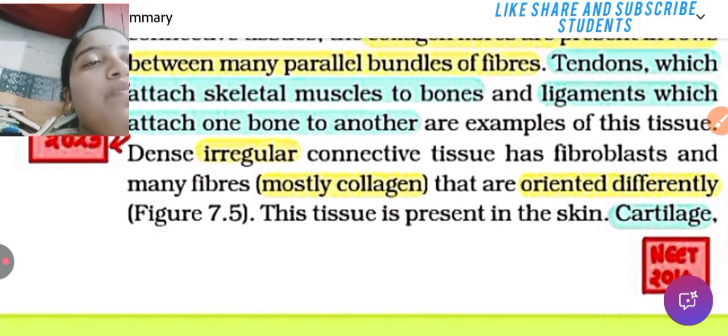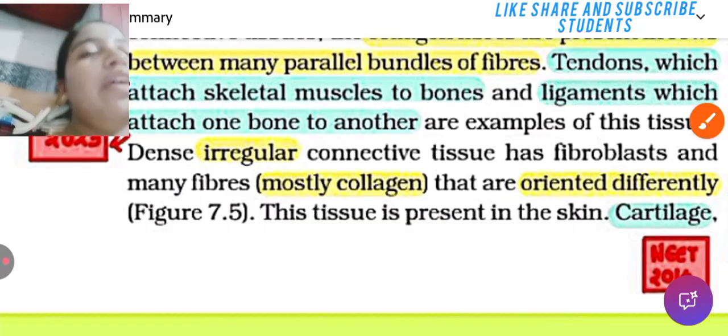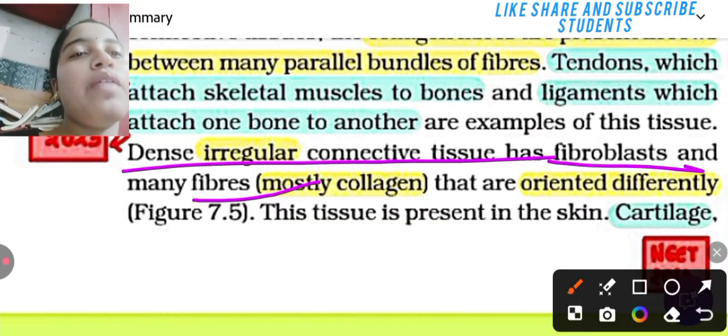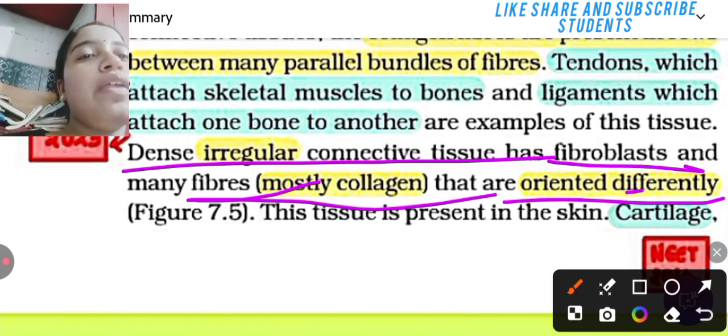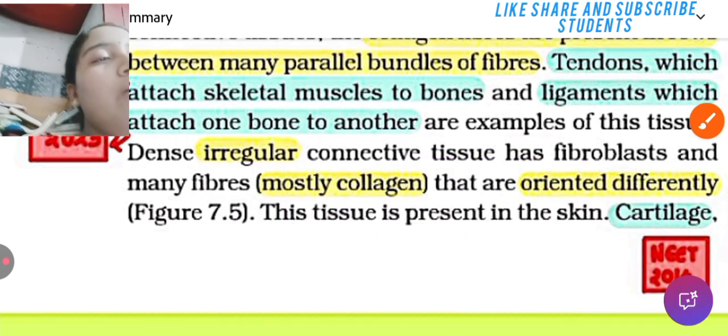Which tissue? Dense irregular connective tissue. Dense irregular connective tissue has fibroblasts and many fibers that are oriented differently. This tissue is present in skin. Then the cartilage.